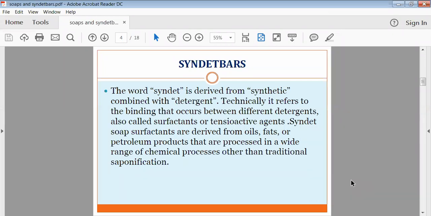Then these detergents take the form of syndet bars. The syndet surfactants are derived from oils, fats, as well as petroleum products, and they are processed by a wide range of chemical processes rather than the traditional saponification process. So syndet bars are a slightly modified version of soaps, and they have versatile utilization for human purposes.